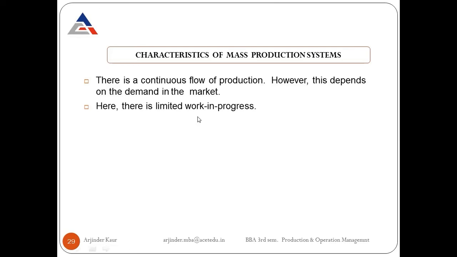Here there is a limited work in progress, as we had already discussed that in continuous production system, we just put in the inputs and get the finished product in hand afterwards. So generally the work goes in sequence, and so there is no need to keep work in progress.